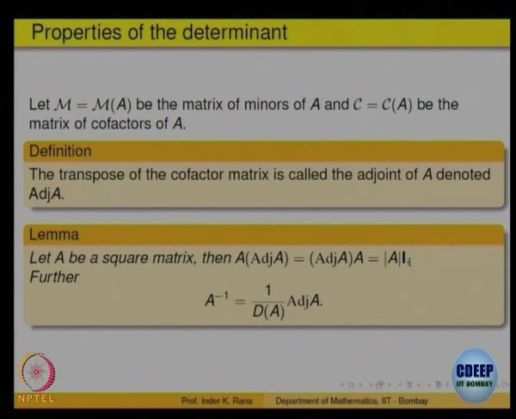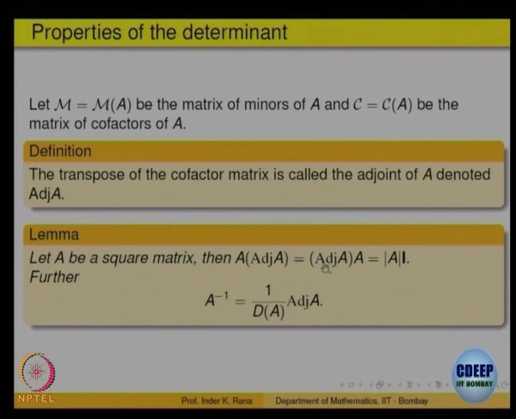The product of the two matrices, the matrix multiplied with its adjoint, on the left or on the right, you get a scalar times the identity matrix, and the scalar is nothing but the determinant of the matrix. This theorem is not really straightforward to prove. This lemma is written as a lemma. One has to do a bit of computation to see this, but we will assume this fact.